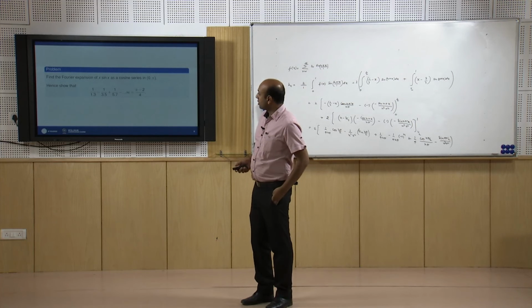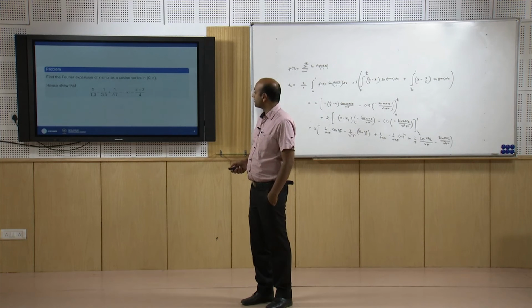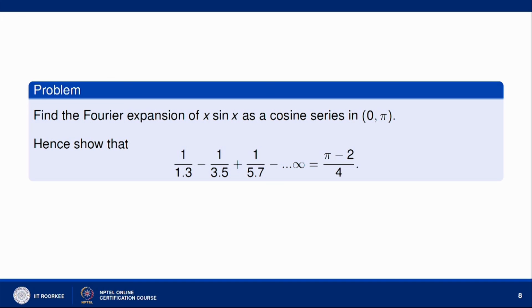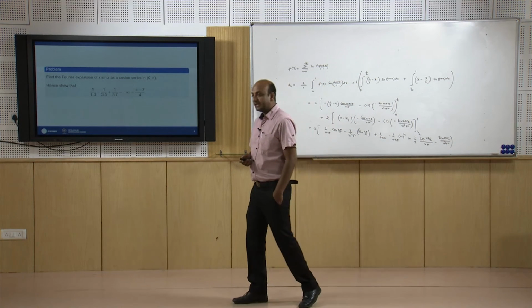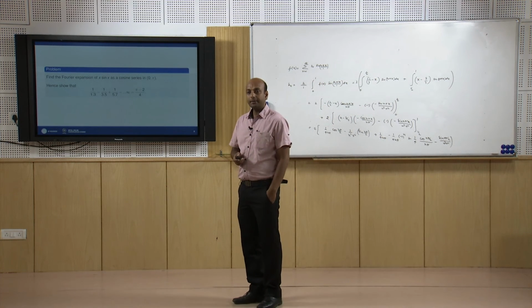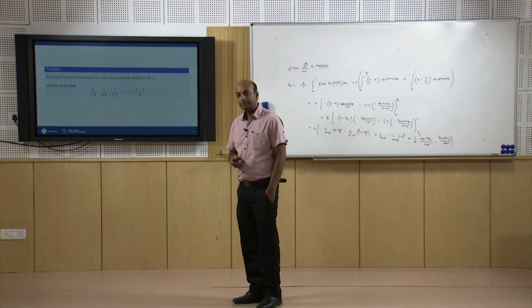Now, along the same lines, we can also find the Fourier series expansion of x sin x as a cosine series. Cosine series means we want an even extension of this function. So, for this function x sin x, you will simply find a naught and a n.